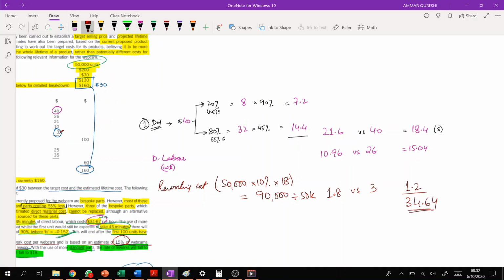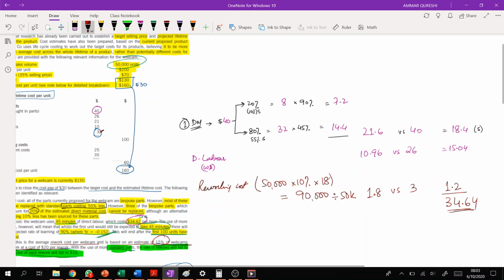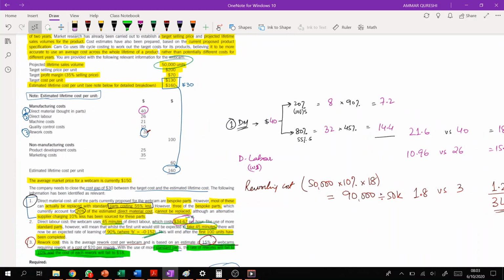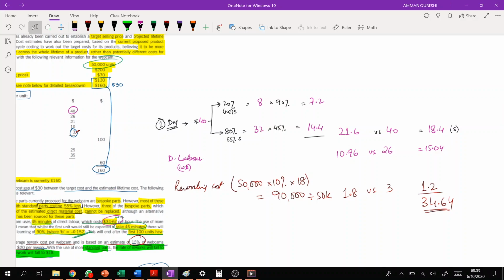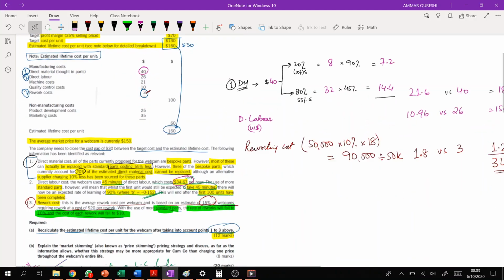Now, without calculating the standard cost per unit, we know that we have achieved the targeted cost. Why? Because we have to reduce $30 cost if we want to meet the target, right? And if we move from bespoke parts to standardized parts, we can save $34.64, which is $4.64 more than the expectations, right? This is not the end of this part.